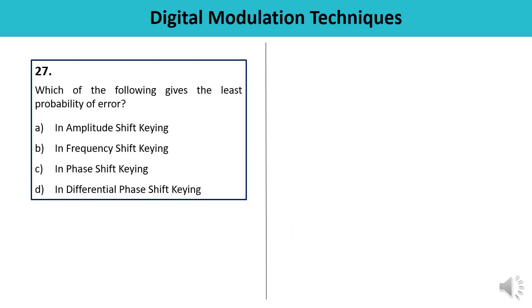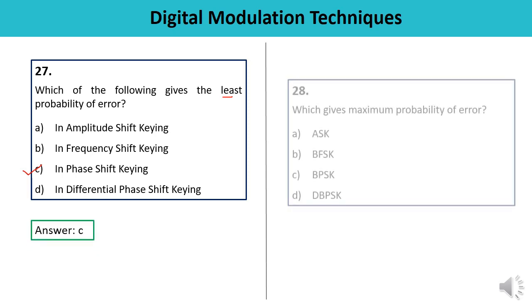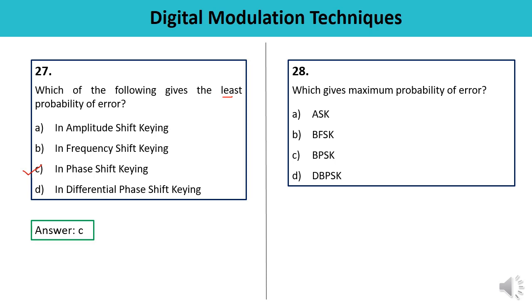Question number 27. Which of the following gives least probability of error? Probability of error is least in case of PSK, phase shift keying. Let us see. Yes, this is the correct answer. Question number 28. Which gives maximum probability of error? Maximum probability of error is in the case of amplitude shift keying. So answer is A, and this is the correct one.